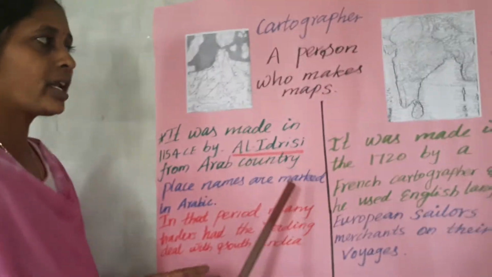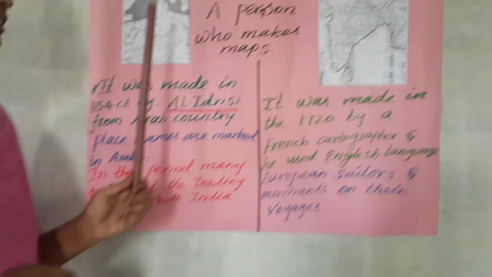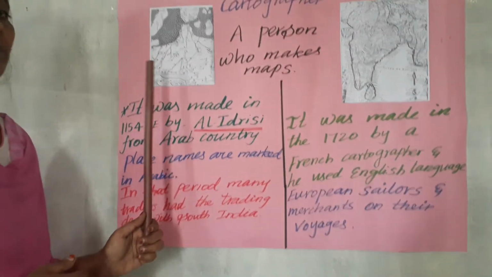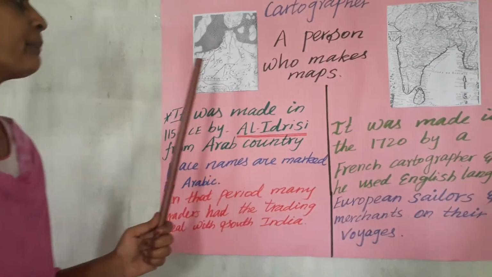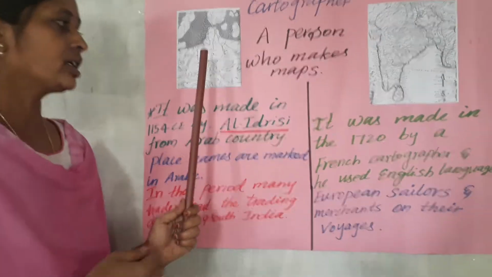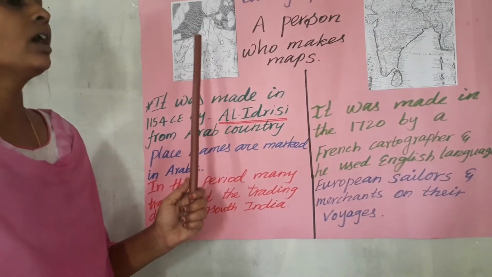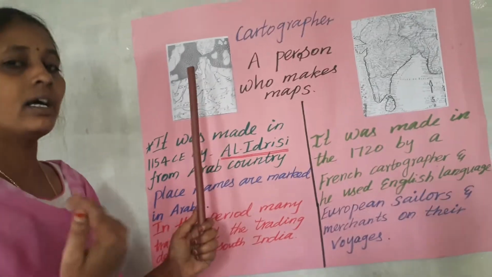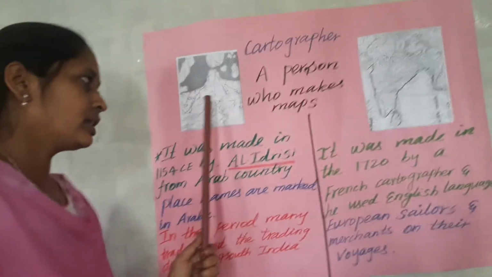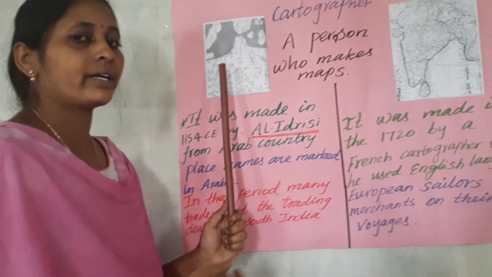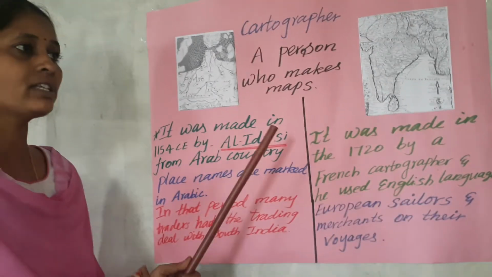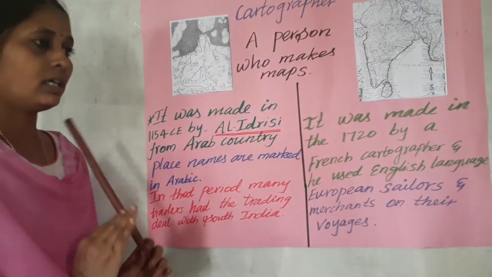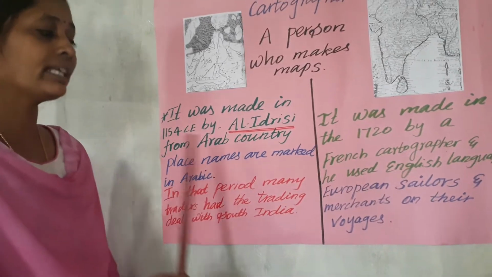And the difference is the language. In the second map they are using the English language, and in the first map they are using the Arab language. Then the place names also differ. Suppose Calcutta, or in South India nowadays we have Madras or Puducherry or some other place; map 1 mentions a somewhat different name, and map 2 mentions another name. So the names also changed. These are the common differences of these two maps.